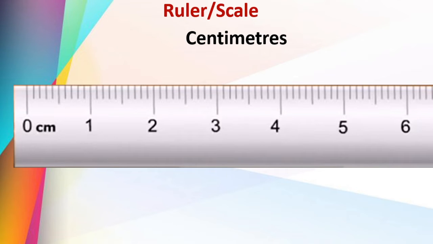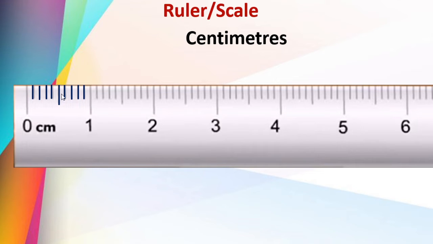Okay, these are called centimeters. And dear children, now please see this. In each centimeter, here 0 to 1 means 1 centimeter. From 0 to 2, that is 2 centimeters. You know, right? Now please observe this: 1, 2, here third, fourth, fifth, 6, 7, 8, 9 and this one is 10.